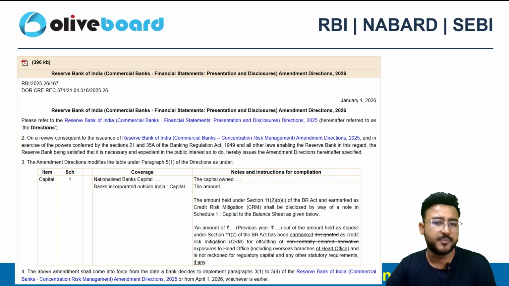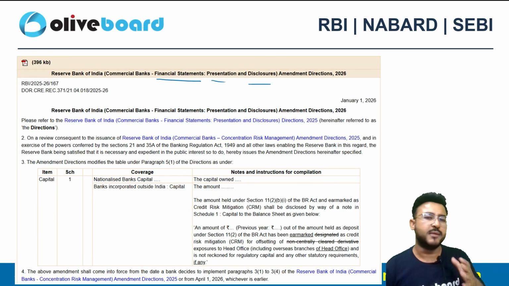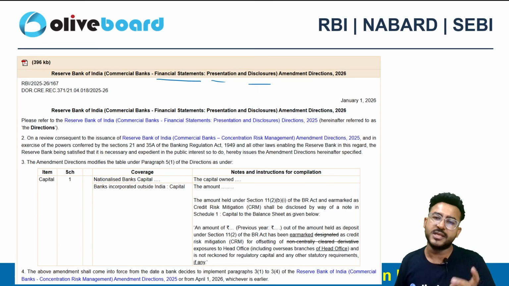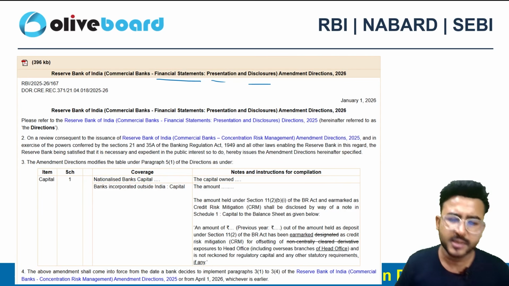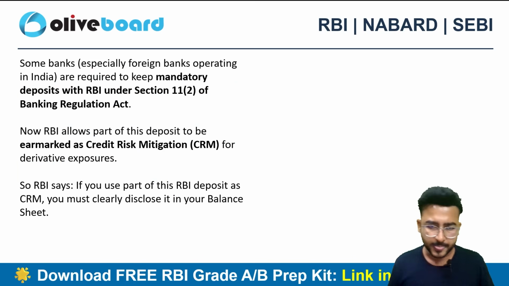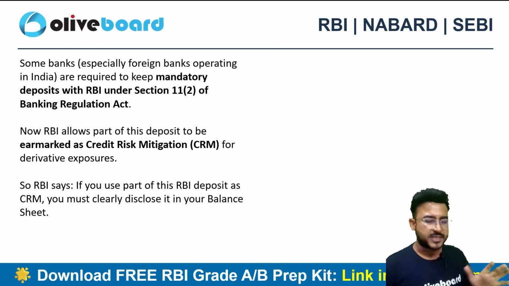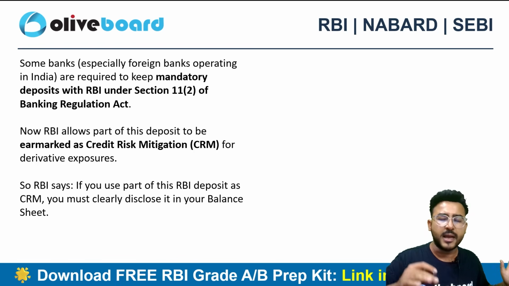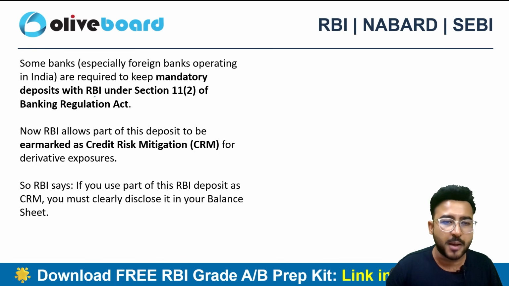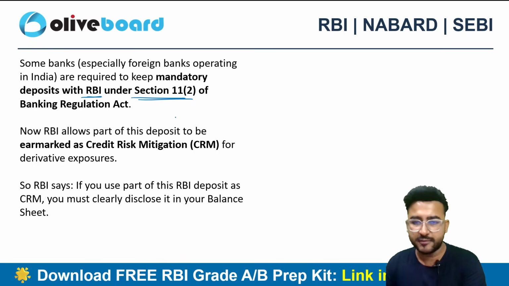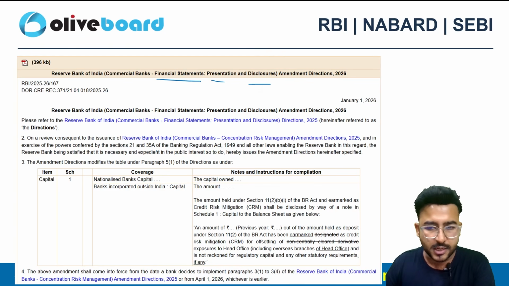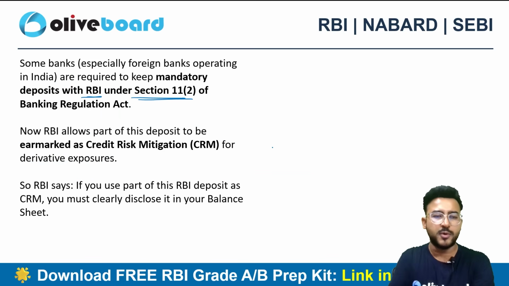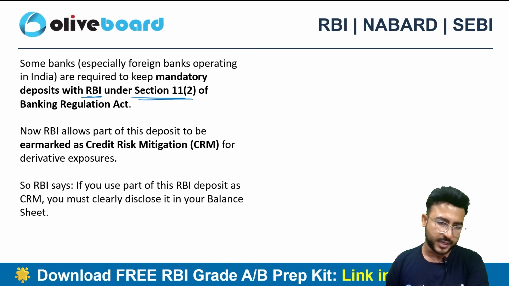Next one is just a presentation and disclosure requirement related to financial statements. So the RBI Commercial Bank Financial Statement Presentation and Disclosure Amendment Direction 2026. So this is nothing but a disclosure requirement. Okay, some banks, especially the foreign banks who are operating in India, are required to mandatorily deposit some amount with the Reserve Bank of India as per section 11 subsection 2. So this is in accordance with section 11 subsection 2. The foreign banks are required to deposit a particular amount with the Reserve Bank of India.